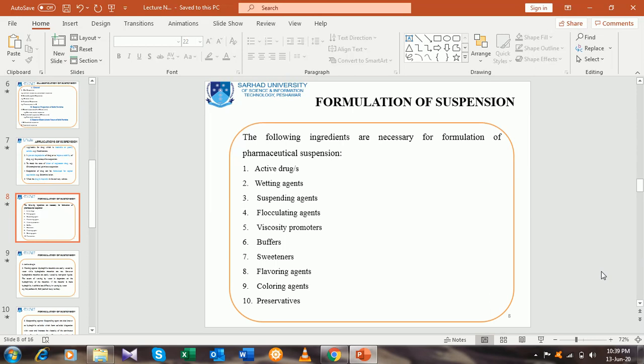To overcome these unfavorable conditions and stability deterioration, it is mandatory to add the preservative.